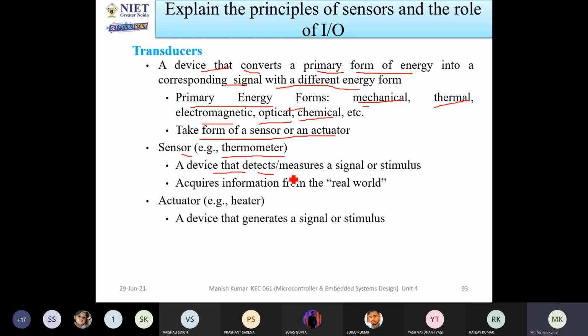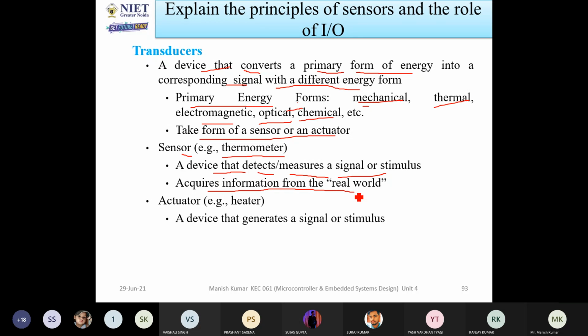A sensor is a device that detects or measures signals or stimulation. So it will detect the change in temperature. Okay, if you are using a thermometer, according to the body temperature, the reading in the thermometer will change. So it acquires information of the real world. With the help of this thermometer or temperature sensor, you can measure the temperature of your body or of anywhere else. If you keep this thermometer at room temperature, it will also sense the temperature of the room. Okay, it will vary.